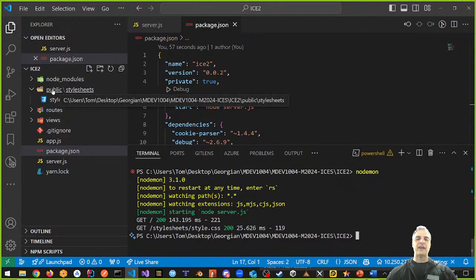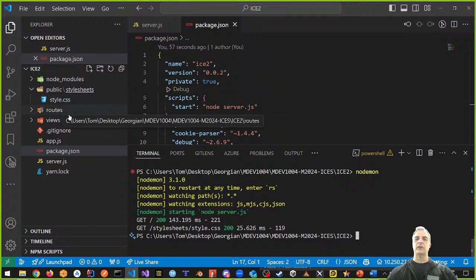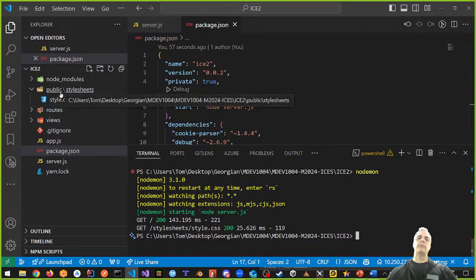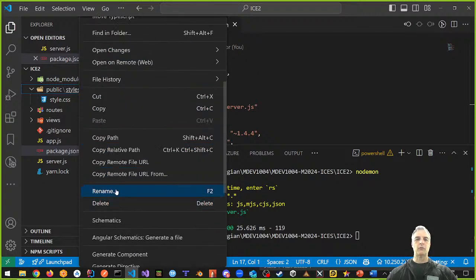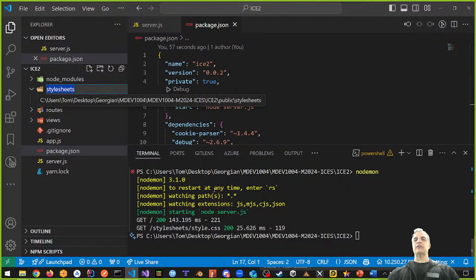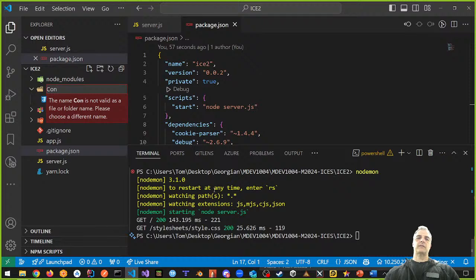First of all, we have a public folder, and we have a routes folder and a views folder. That's what we have so far, right? The public folder has something called style sheets. It's a folder called style sheets. I want to rename this folder, right? Right click, rename. I want to rename style sheets to content with a capital C.